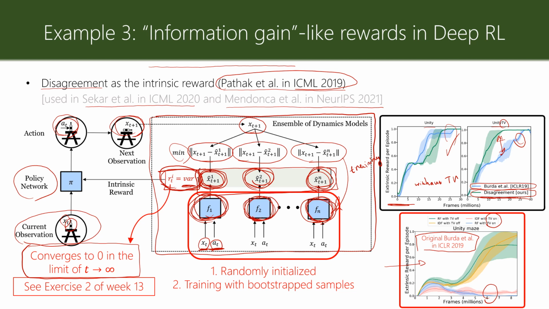I could not find the supplementary material for the disagreement paper, but what I understood is that in the paper of Burda et al., they try to scale the reward signal to have a similar scaling of intrinsic reward, surprise, and extrinsic reward, the reward of the task. And because of that, there is a lot of weight on the surprise seeking. And my guess is that because of that reason, this drop is so big. While here, my guess and my understanding from the paper is that rescaling is not done.